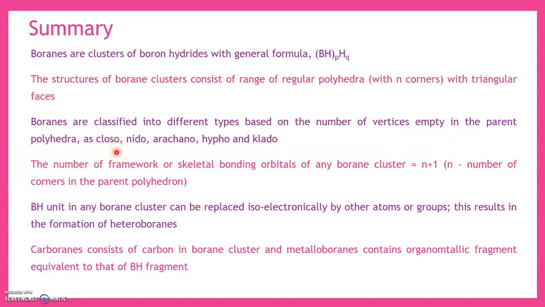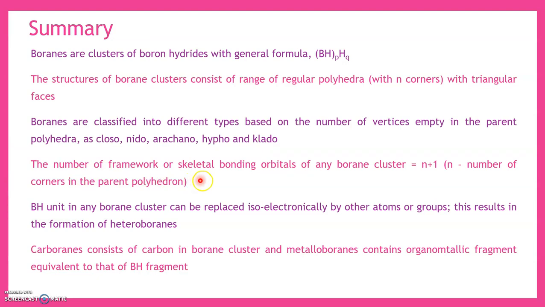They can be either closo, nido, arachno, hypho, or clado. If all the vertices are occupied, that means if there are no vertices empty, then it is closo. If one vertex is empty, then it is nido. If two vertices are empty, then arachno. Three vertices empty, hypho. Four vertices empty, then such kind of clusters will come under the class of clado.